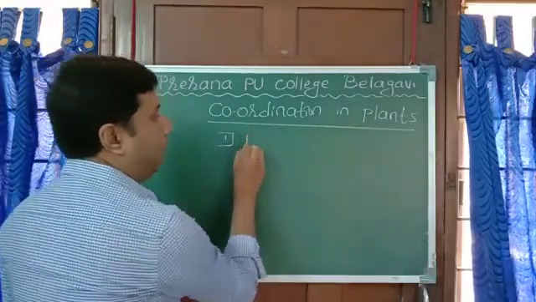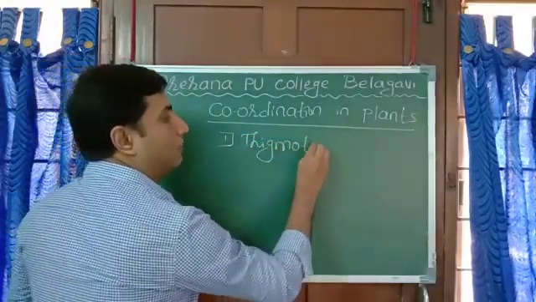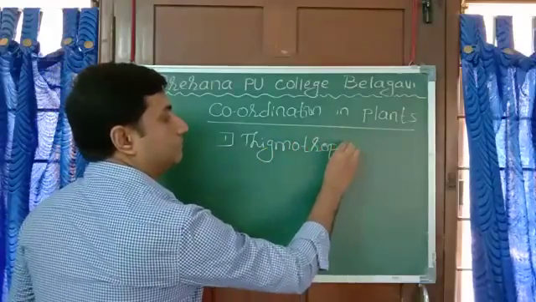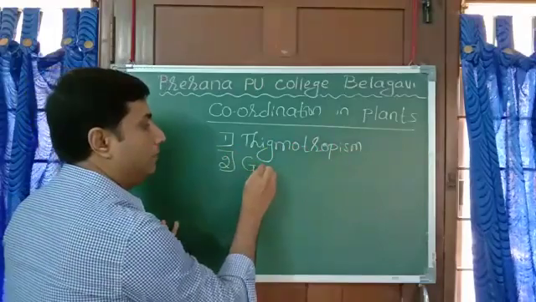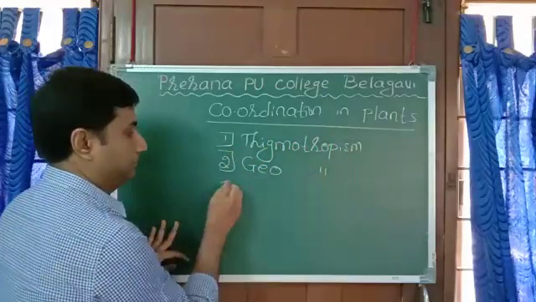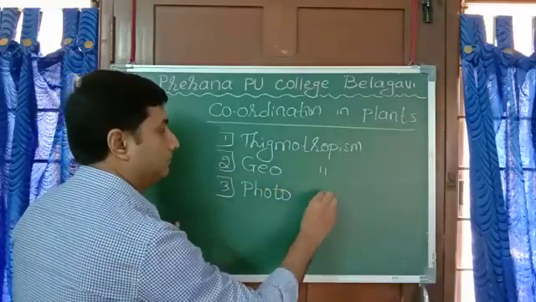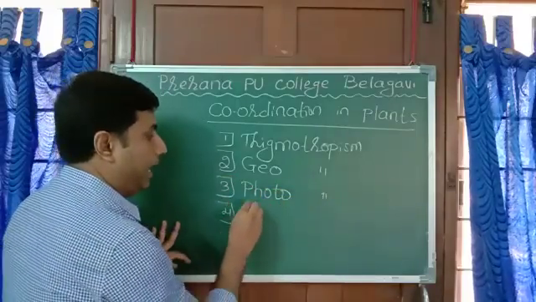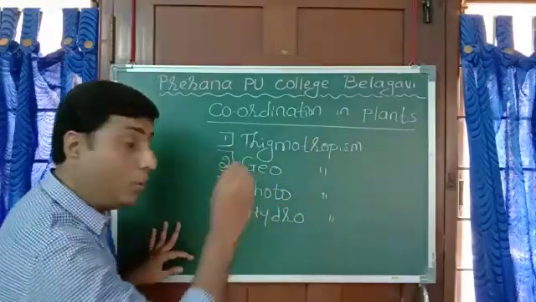One is thigmotropism, geotropism, phototropism, hydrotropism, chemotropism.